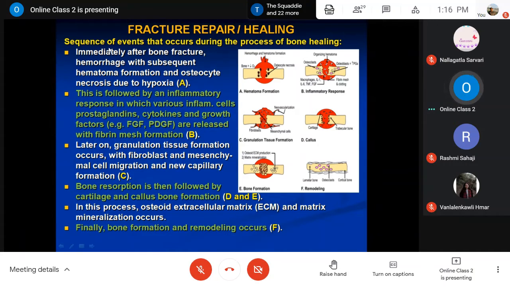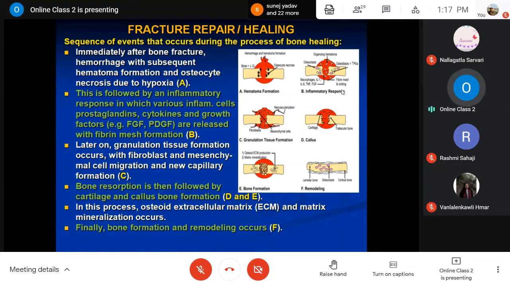Okay, then the next step is inflammatory response, as we have already learned about inflammation. Whenever anything etiological, any injury, happens in the body, such as a fracture, this is also one kind of inflammatory reaction.